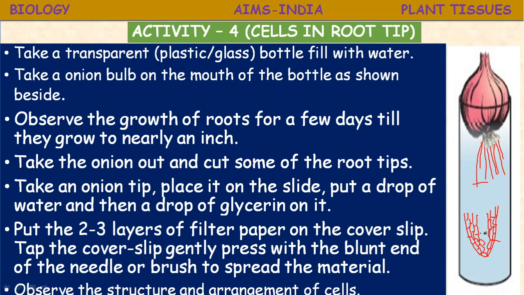They are close to each other, these cells, okay, and these cells are small and having a thin cell wall. They are with prominent nucleus and abundant cytoplasm. They are arranged very closely without intercellular spaces, okay. So this is the arrangement you can see, okay children. So now we have observed root cells also. Let us proceed further.